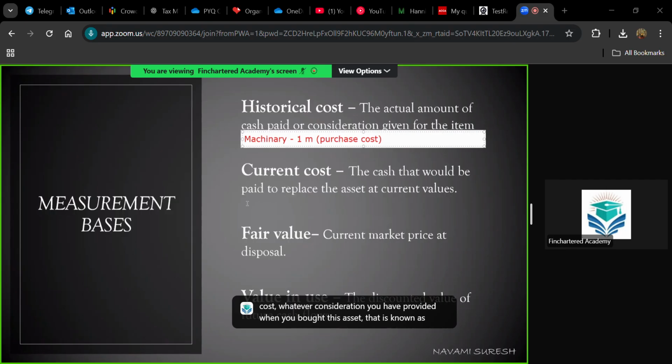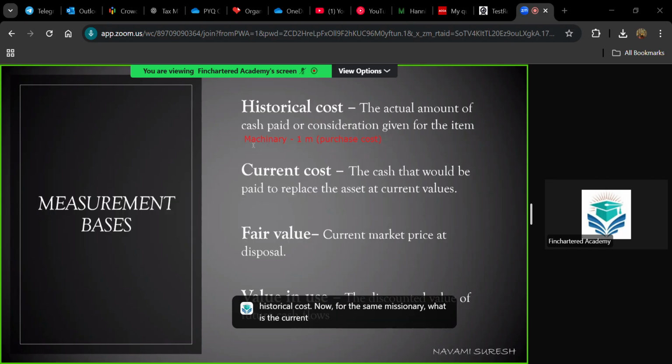Now, for the same machinery, what is the current cost? Let's say you bought this machinery for a brand. The brand name is Y, just an example. With this brand, you bought an asset, and when you bought it, you gave 1 million as consideration. Now, what is the current cost? The cash that would be paid to replace the asset at current value.